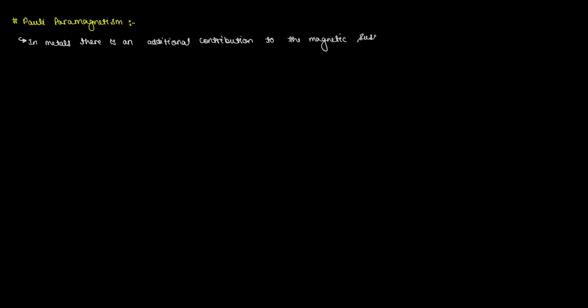In the previous video, we started our discussion with magnetism in metals. Now in this particular video, we will talk about Pauli's paramagnetism. This is the effect seen in most of the metals. In metals, there is an additional contribution to the magnetic susceptibility from the free electrons in the conduction band.